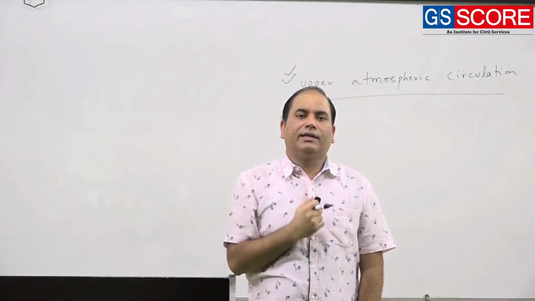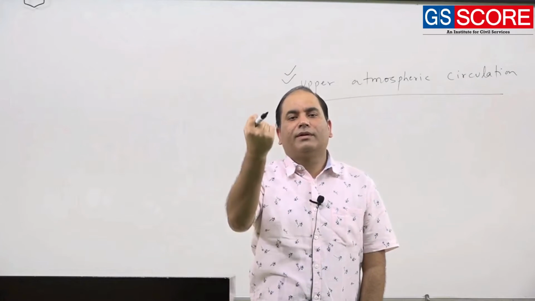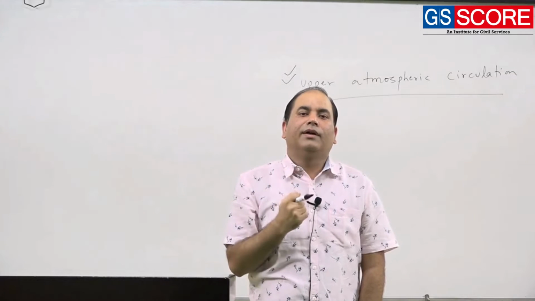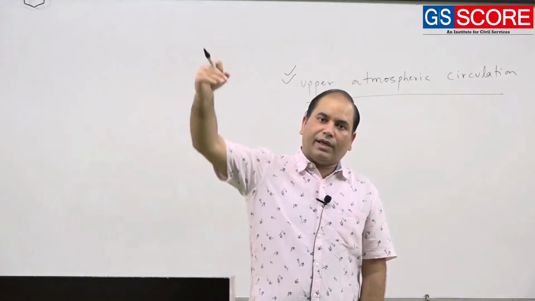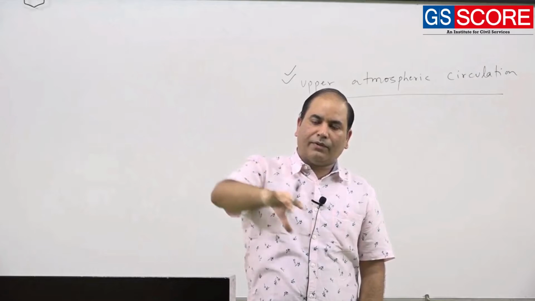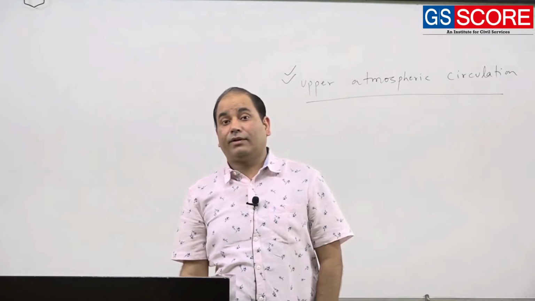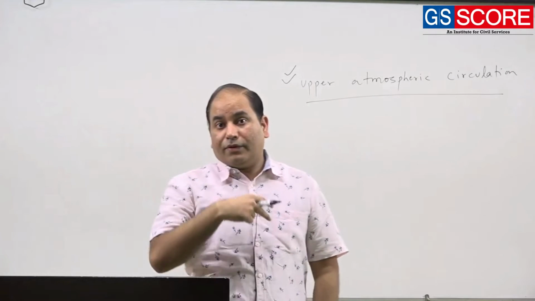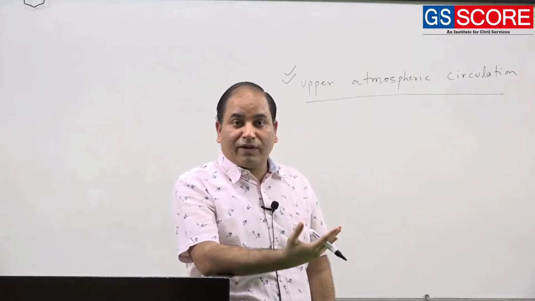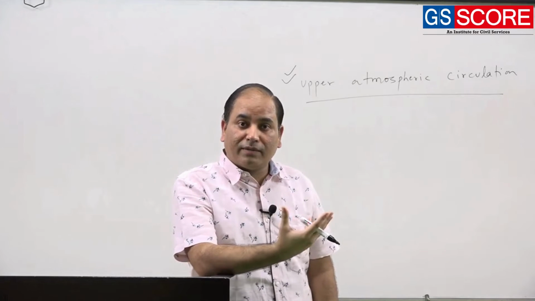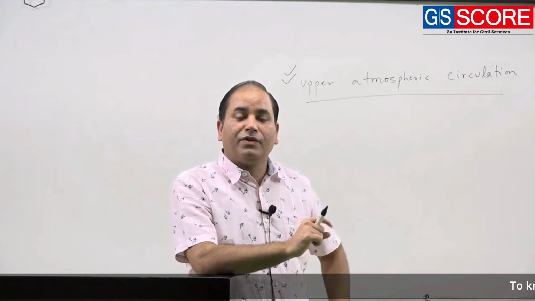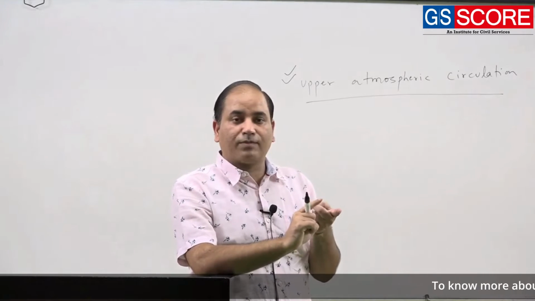So ultimately there should be only one pattern of movement of the air, from the areas of high pressure at the poles to areas of low pressure at the equator, the tropical zone. So, there should be a unicellular model, a unicellular movement of the air.